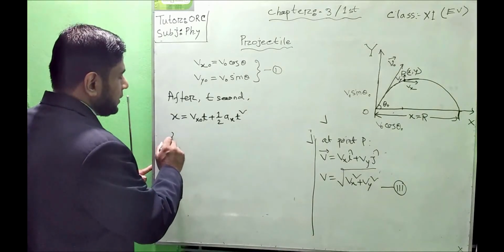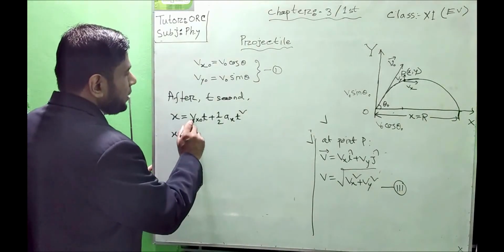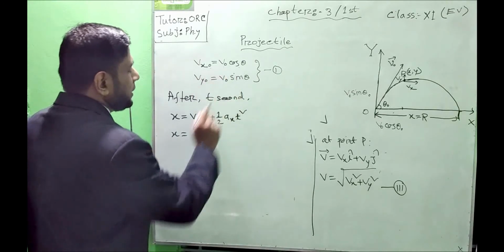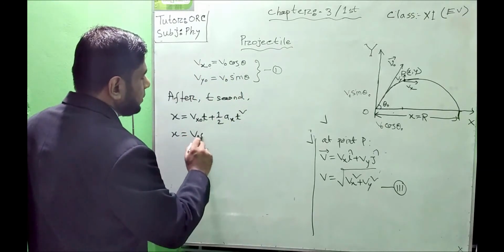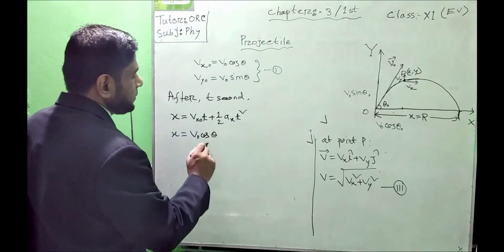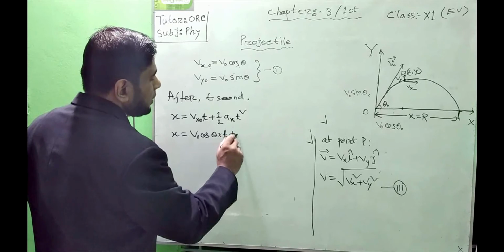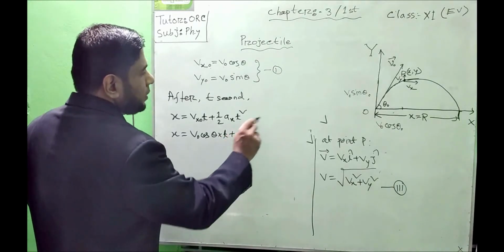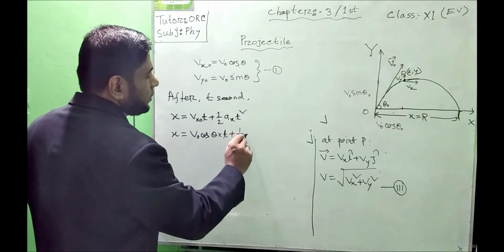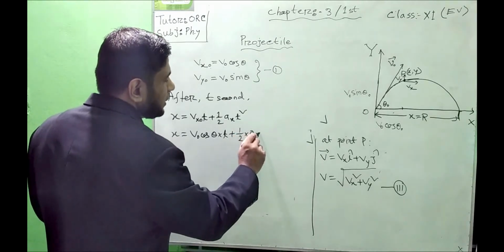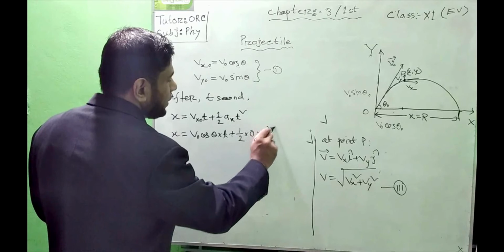Now let us put the value. We know the value of vx naught equals v naught cos theta, so v naught cos theta into t plus half into ax, and we know the value of ax equals 0 here. Why? Along the x-axis, there is no acceleration, into t square.